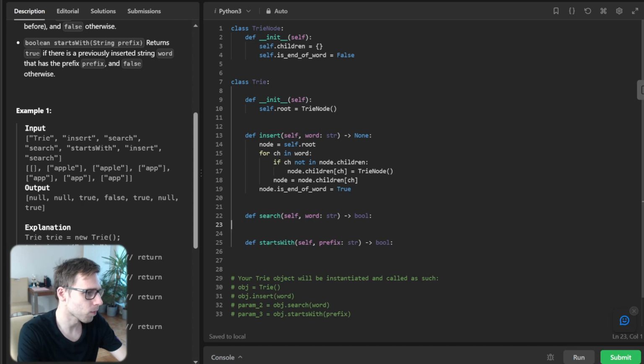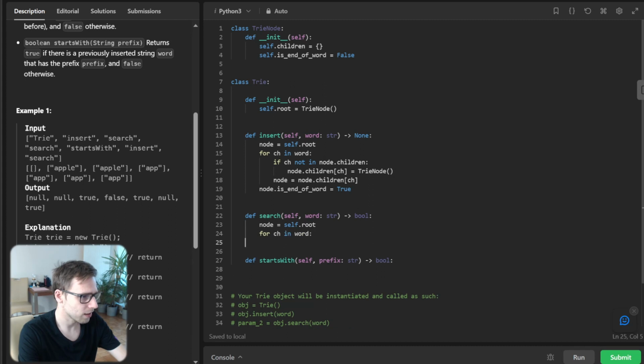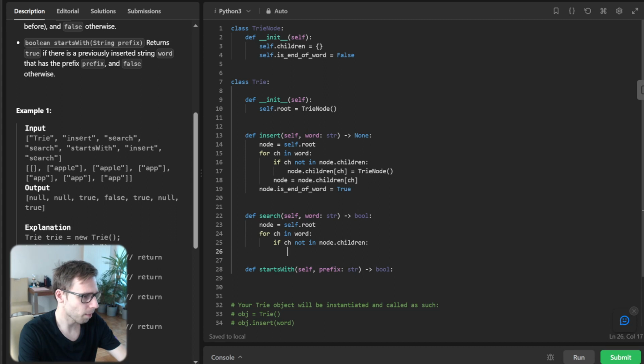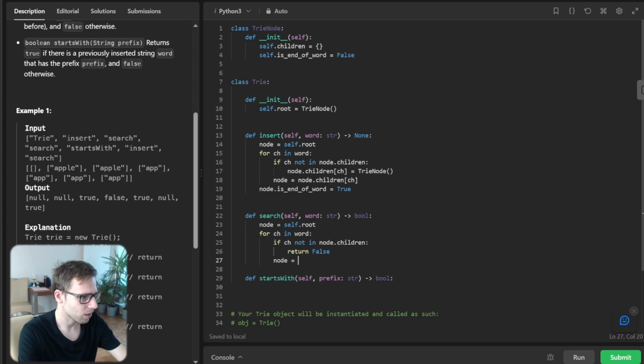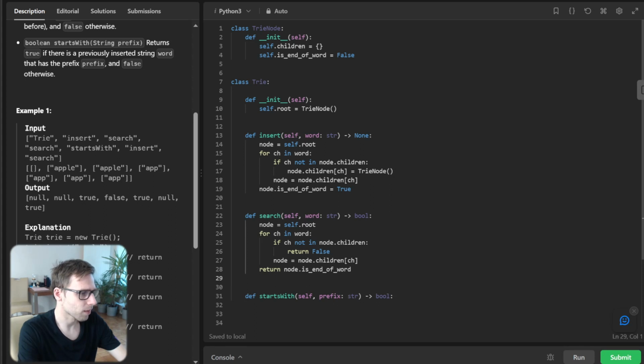So node = self.root, for c in word, and if c not in node.children, return False, and node will be node.children[c], and return the node's is_end_of_word flag.